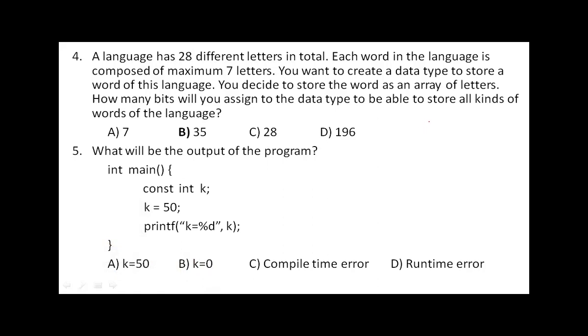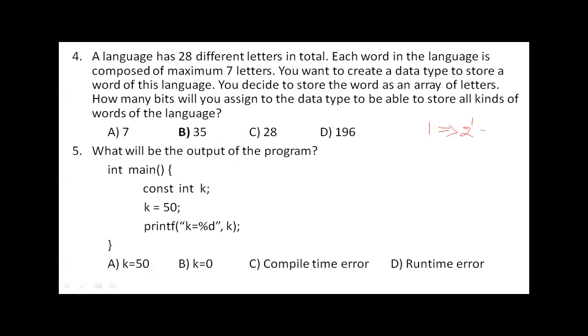When you have one bit, how many different numbers can you store? 0, 1. So that means 2 numbers you can store. That is nothing but 2 power of 1.